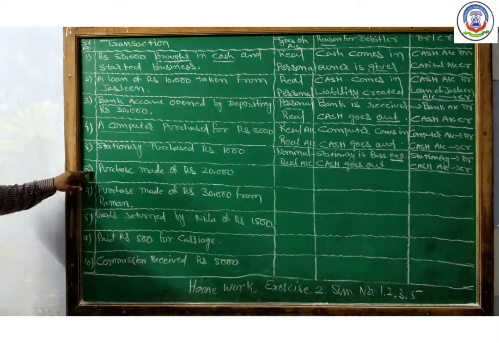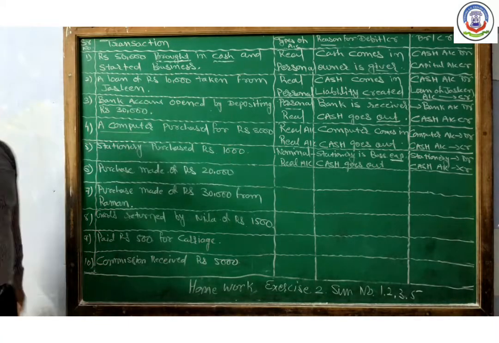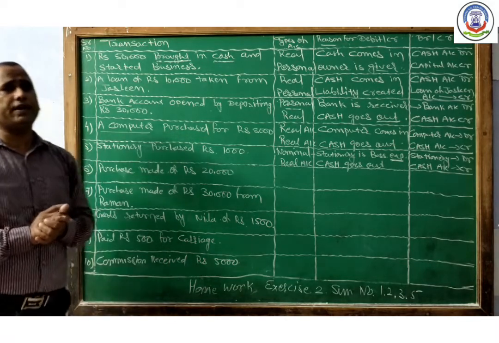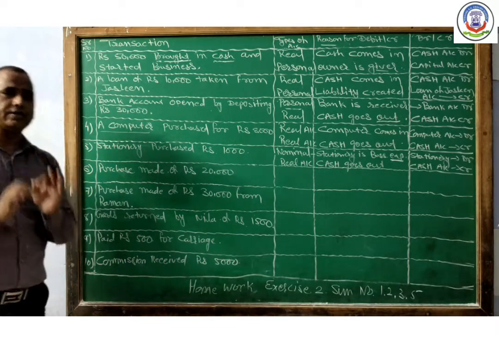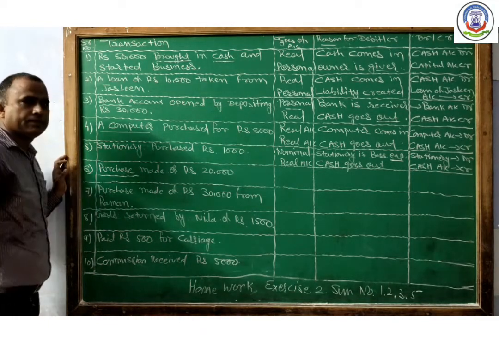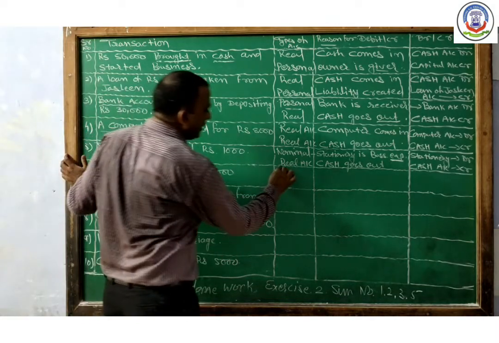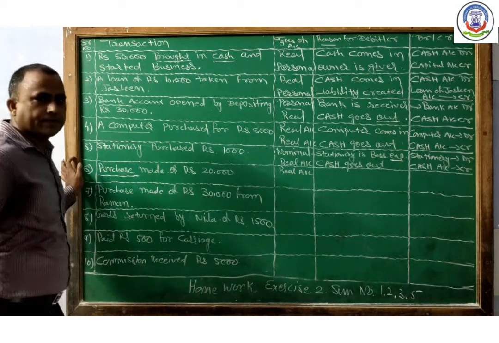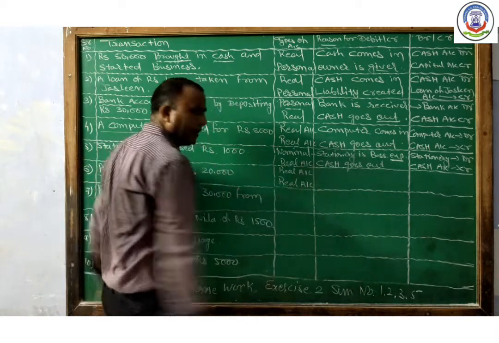Next one is there, 6th number. Purchase made of rupees 20,000. So in the given transaction, the person name is not given, the artificial person name or the name of institution is also not given. That's why it is treated as a cash transaction. So here purchase is mentioned. Purchase account is affected and purchase is under the real account. Purchase comes under real. Cash transaction is there. That's why it is also under the real account.